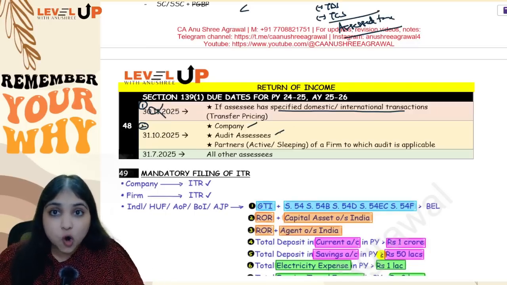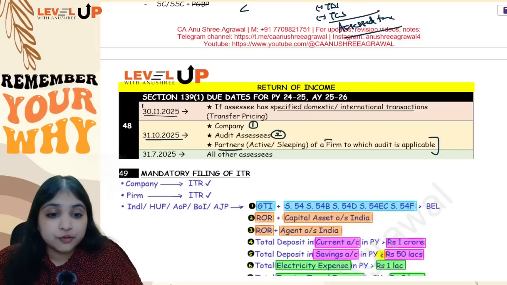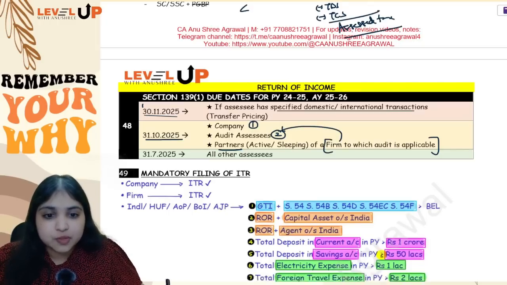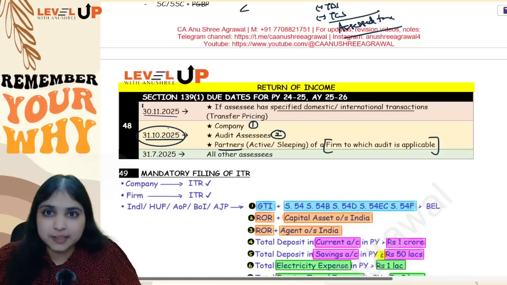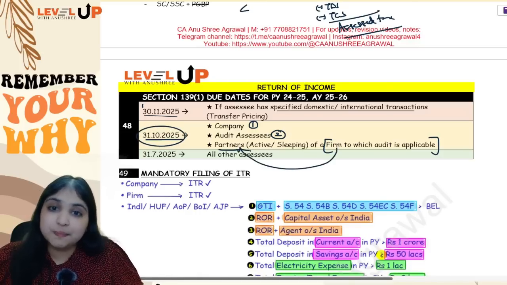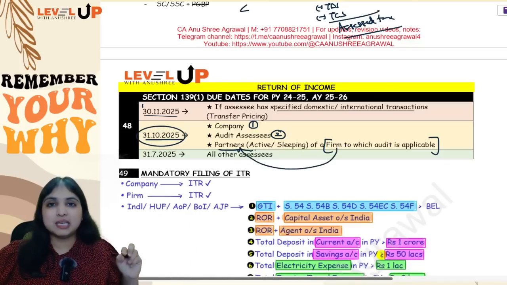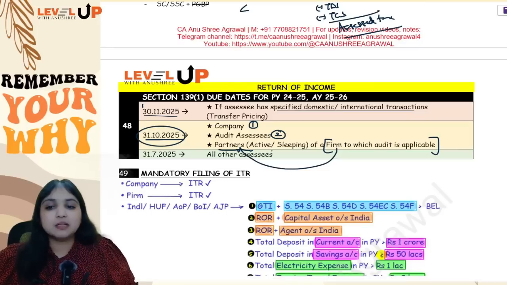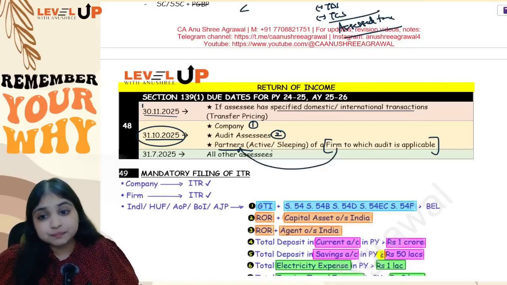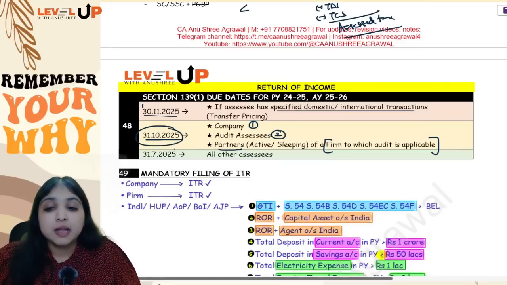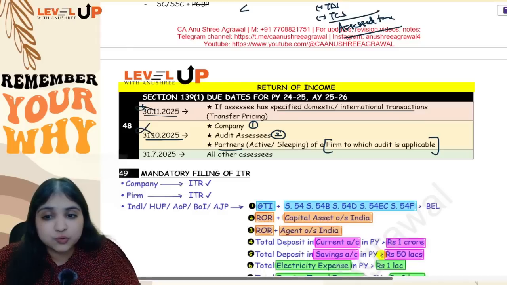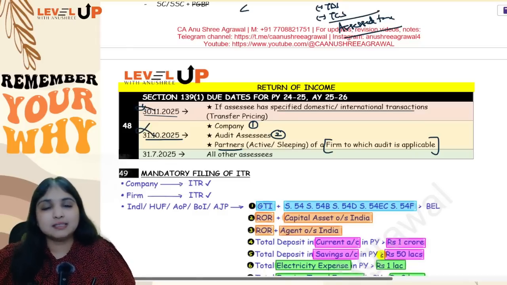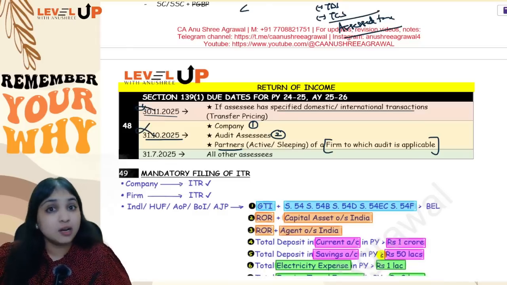It will apply for all audit assessees, and for a firm, if audit is applicable, the firm will become an audit assessee. So for the firm, the 139(1) date will be 31st October. That firm's partners, whether active partner or sleeping partner, also have the 139(1) date of 31st October. Then if none of these two dates are applicable, 31st July will be the date for all other assessees.